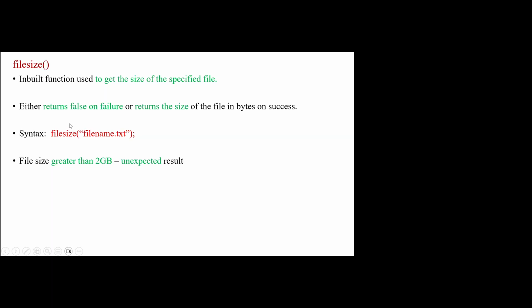filesize of filename.txt. So filesize is the function, and the file whose size we have to get is given in the parenthesis. Whenever the file size is greater than 2 GB, it gives some unexpected results.